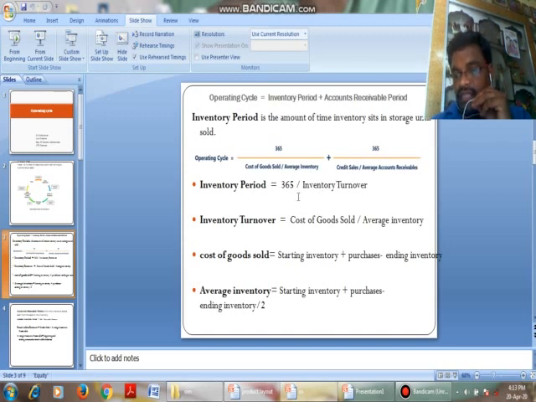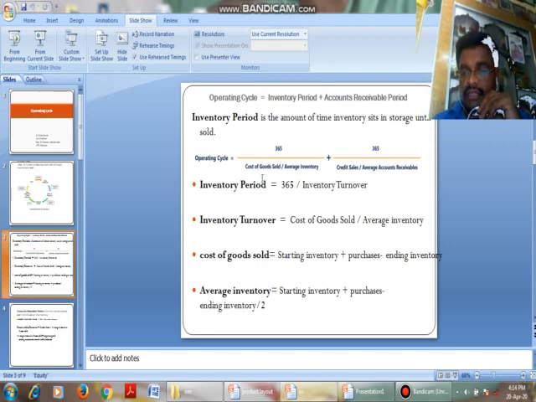What is the formula for inventory period? See here, 365 by inventory turnover. Inventory turnover is equal to cost of goods sold by average inventory. What is the formula for inventory period? Inventory period formula is 365 by inventory turnover. What is the formula for inventory turnover? Cost of goods sold by average inventory.